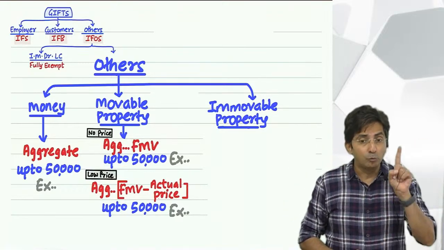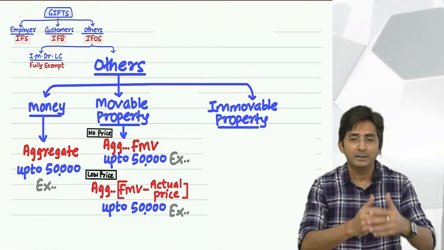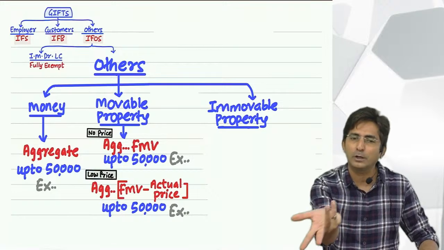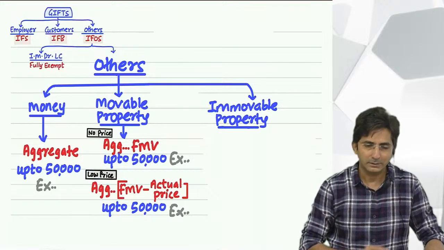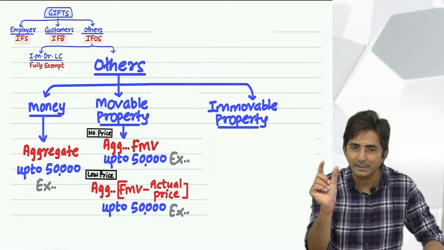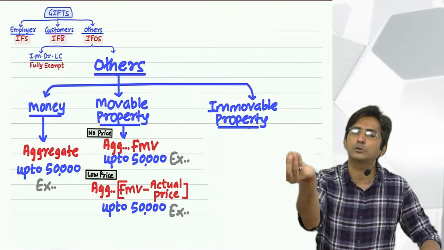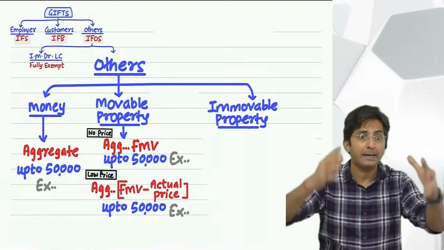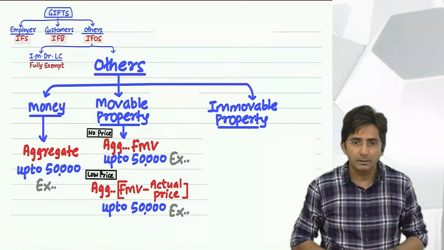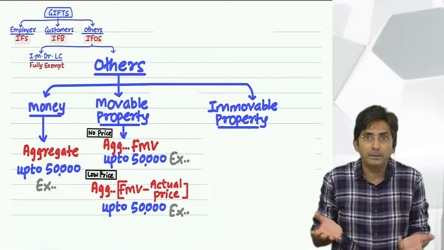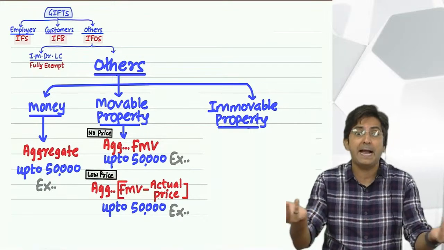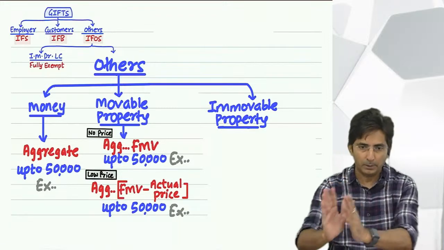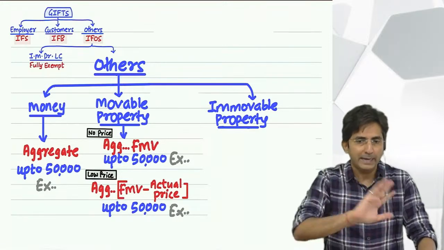So if it is movable property, you have to aggregate. Because see, movable property like gold and silver can come for 2,000 also. Silver coin, which you buy on Diwali, etc., can come for 2,000 also. So they are not that valuable things. So you have to aggregate all movable items. But if it is immovable property, what does that mean? It is house, bungalow, land. So they individually are so valuable that we will see per property. There you don't have to do aggregation.